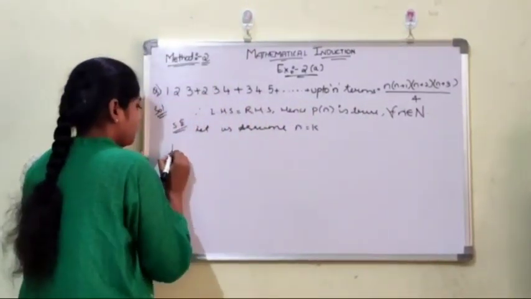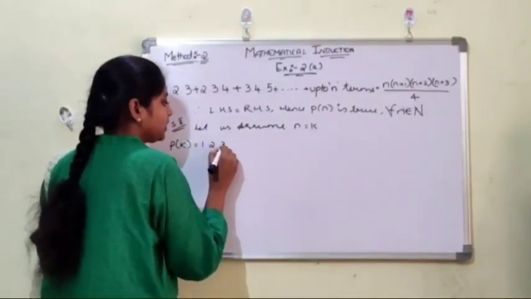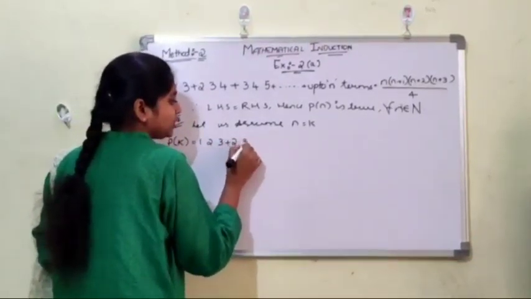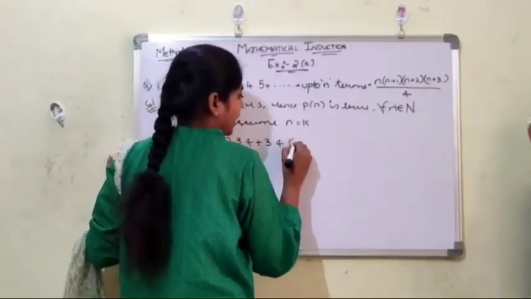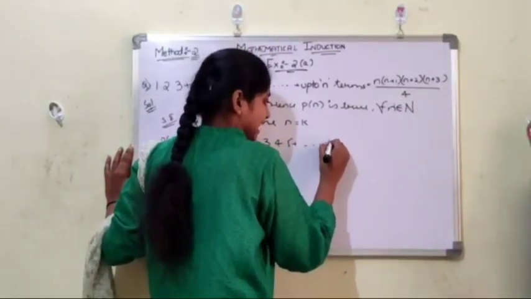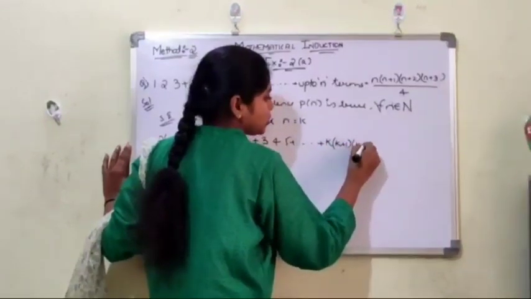Now P of k is equal to 1 into 2 into 3 plus 2 into 3 into 4 plus 3 into 4 into 5 plus so on, k into k plus 1 into k plus 2.